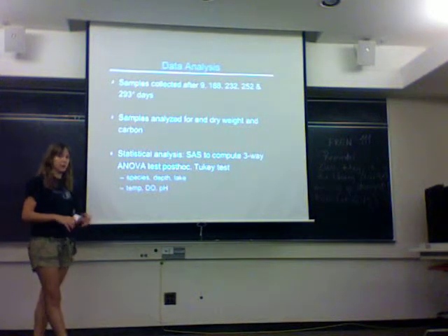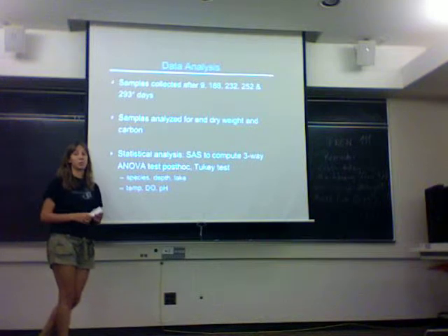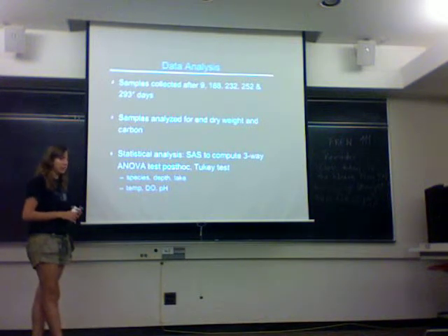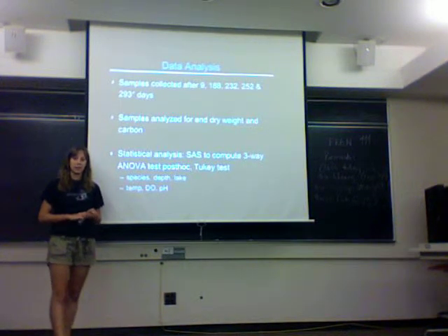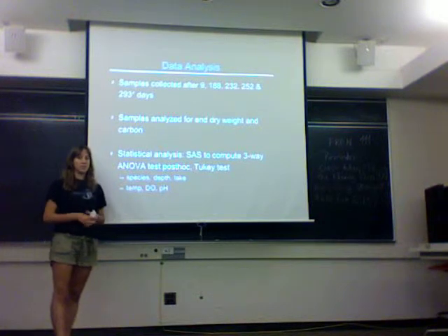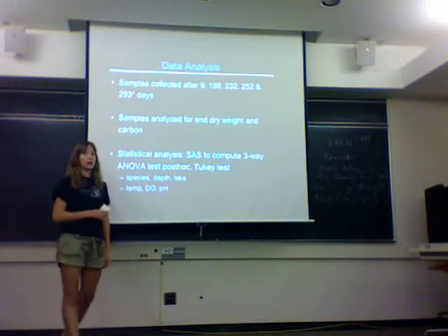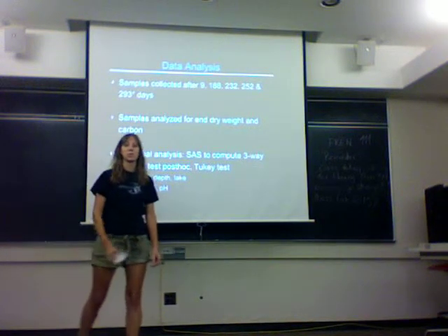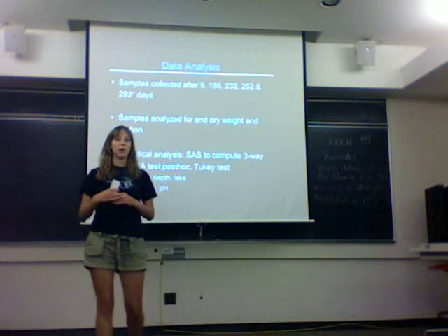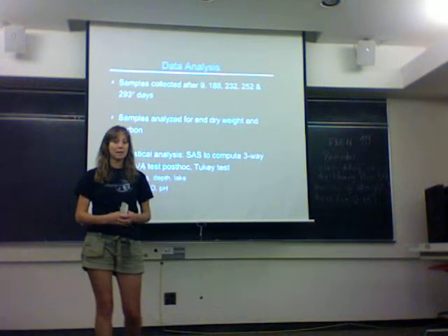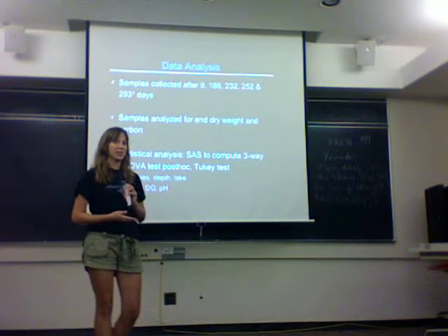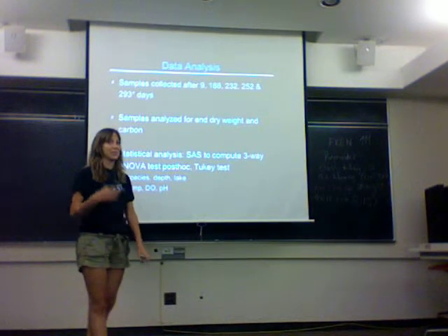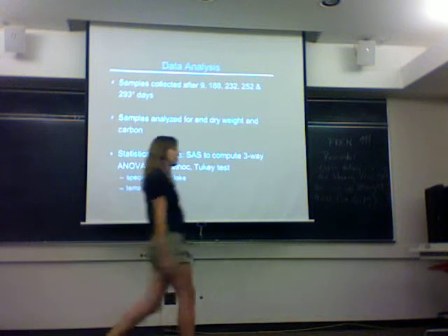And to analyze our data, we used the SAS program to compute a three-way ANOVA with our characteristics being species, depth, and lake. And then we also looked at different environmental factors that may play a role in decomposition, and those factors included temperature, dissolved oxygen, and pH. Now, we took these readings at 5 different locations across our 11 lakes to look at the overall lake environment, and we measured these across the months of April and September.